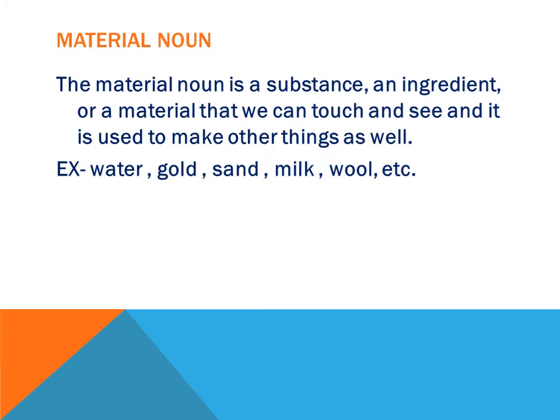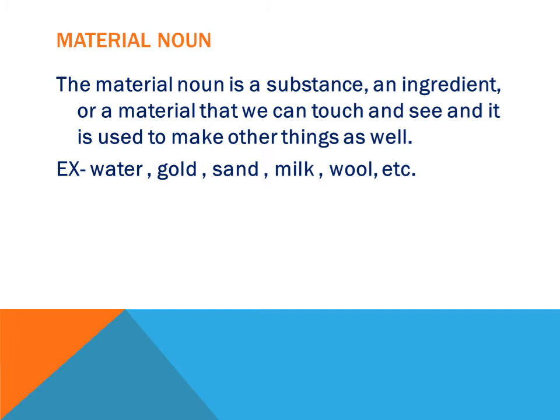Like for example, if I say wool, what is made from wool? Of course, sweaters, jackets, cardigans. Or if I say any metal, let's say gold or iron or silver, what is made from all these metals? Of course, jewelry or some other articles, like from iron many other articles can be made.